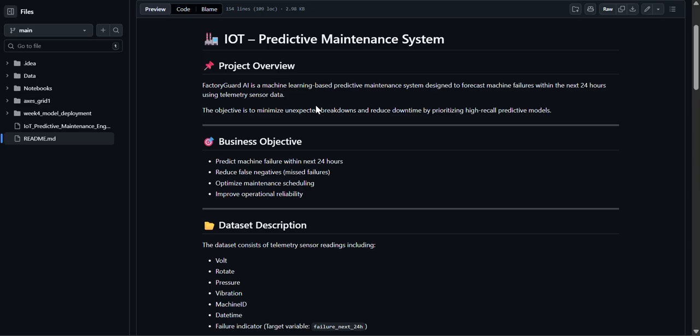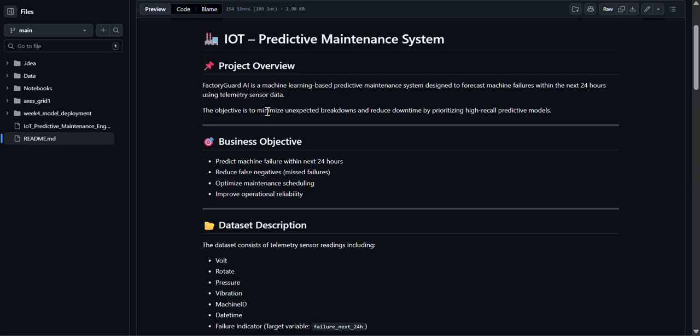This project is a machine learning based predictive system developed to predict machine failure within the next 24 hours using telemetry sensor data. Now let me briefly explain the main sections shown here.